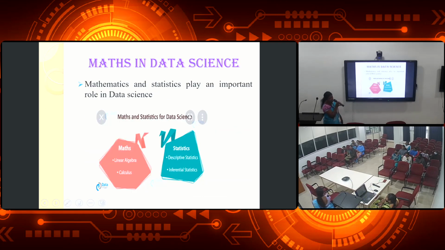Next, maths and data science. Now, data science is a fast developing field. But mathematics and statistics play an important role in data science. What does data science mean? It is going to predict the future.